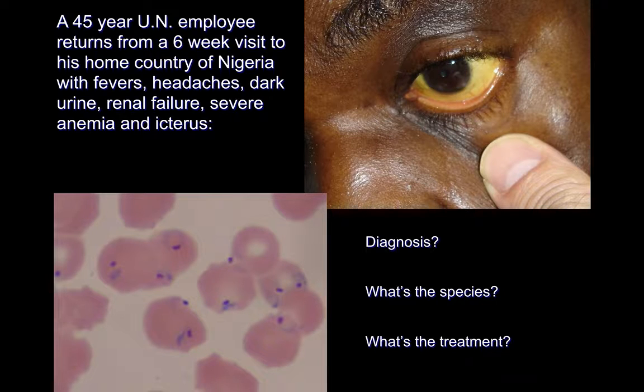The treatment varies, but for most severe malaria cases, we want to be using intravenous antimalarials, including artesunates. And in the United States, we also substitute IV quinidine instead of quinine, along with doxycycline or another second agent.